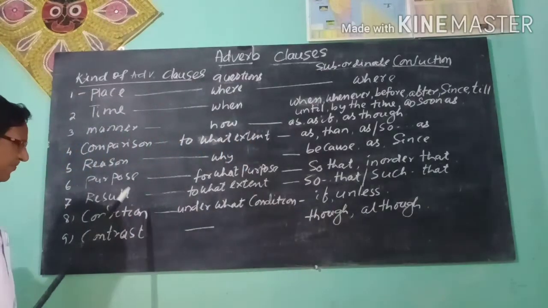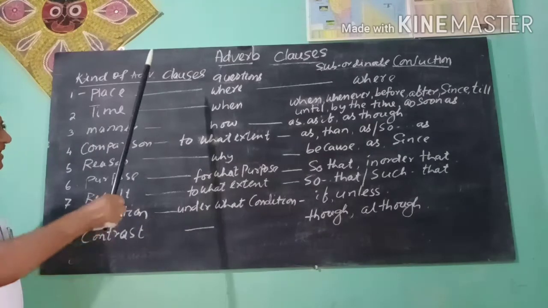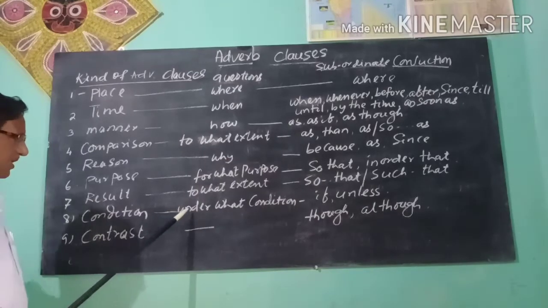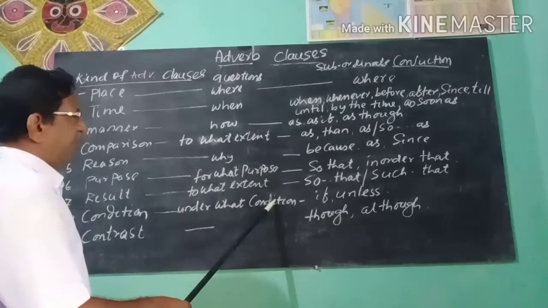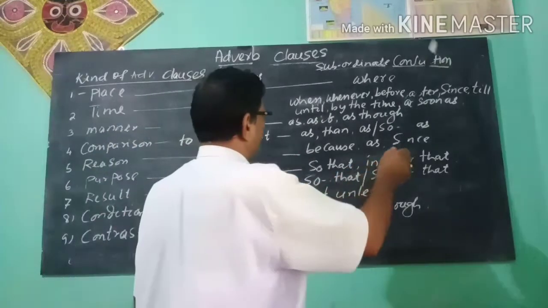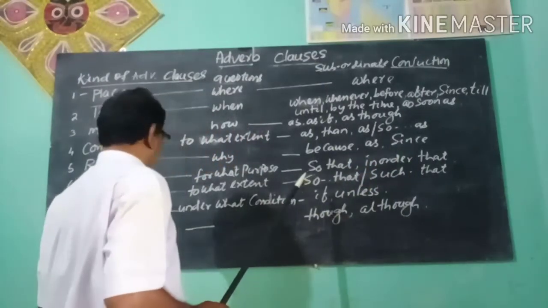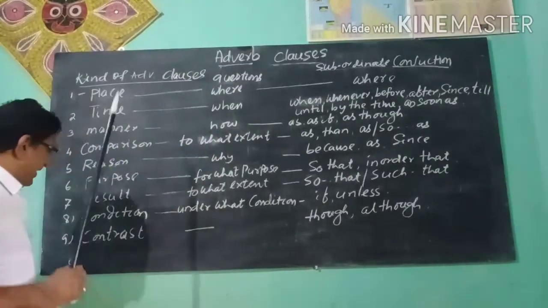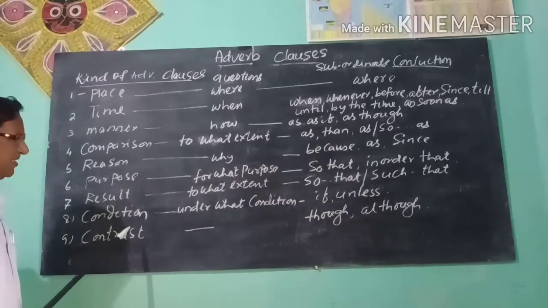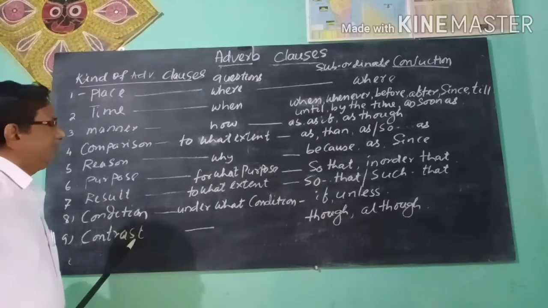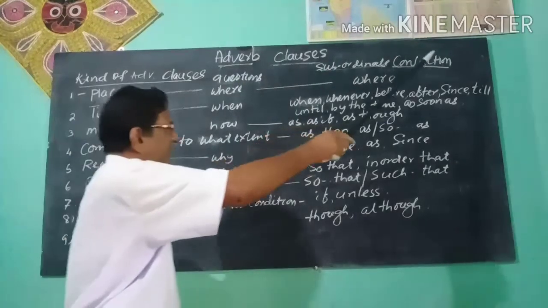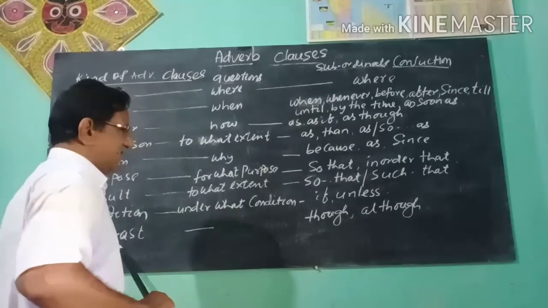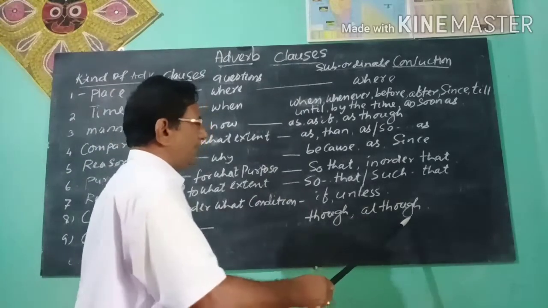Next you see adverb of condition. The question asked after the verb is under what condition, and the subordinate conjunctions used before the adverb of condition are if, unless. Next you see adverb of contrast. The subordinate conjunctions used before the adverb of contrast are though, although.